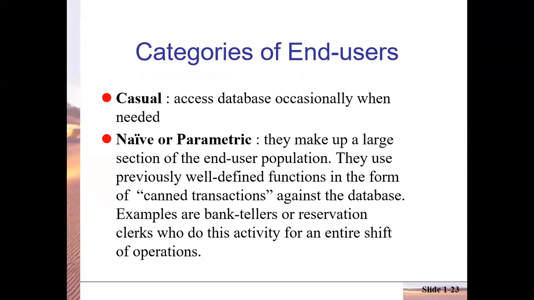What is the meaning of the next sentence which is given here, they use frequently well-defined functions in the form of canned transactions? That means if you have used some ready-made software, you will find some shortcuts there.